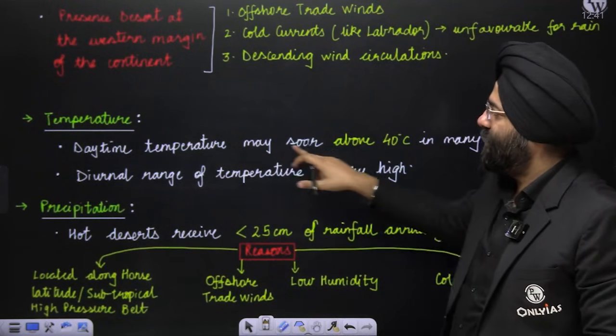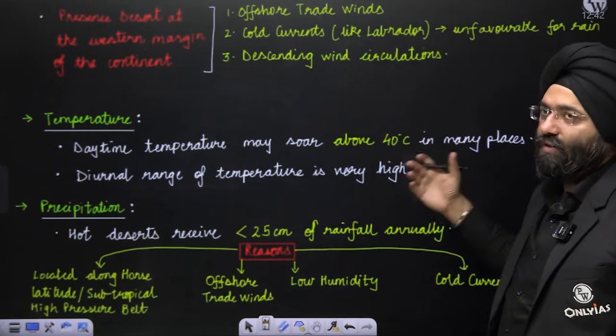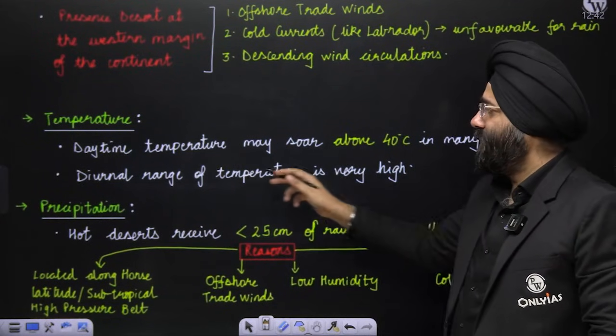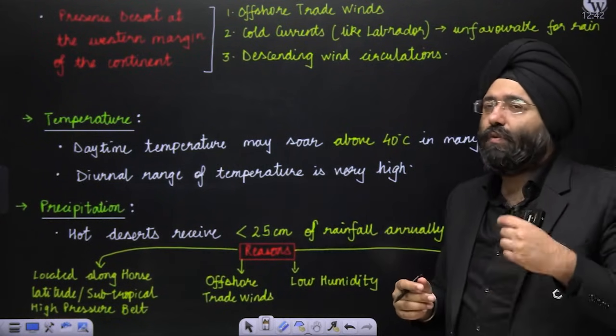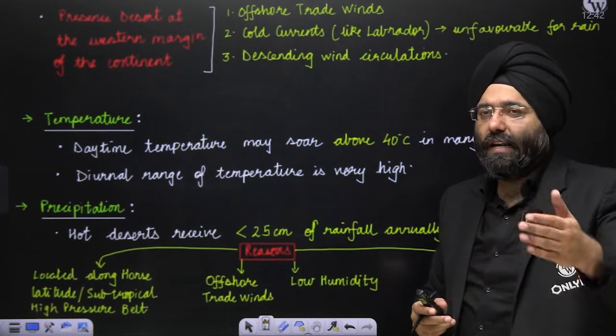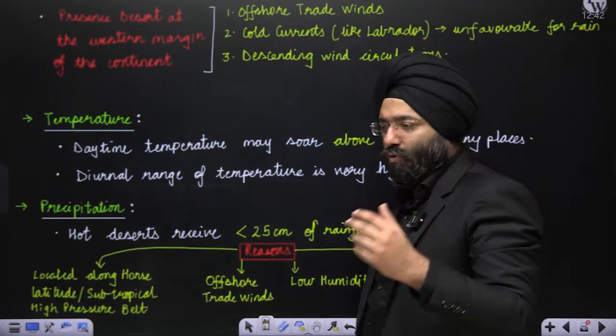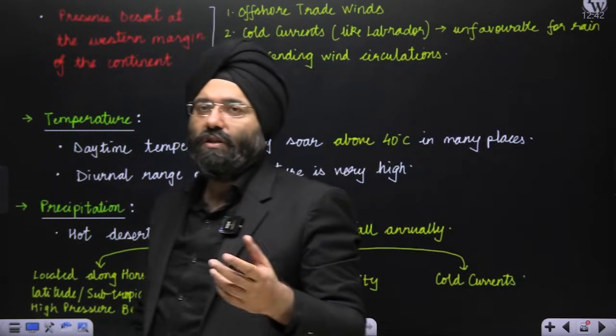Temperature: daytime temperature may be above 40 degrees Celsius or even more in certain regions. In Libya, you have recorded more than 55 degrees Celsius also. Diurnal range is very high. What do you mean by diurnal range? Diurnal range means that the day and night temperature difference is very high. Why? These are regions where, as I have told you, moisture is lacking, so there is no cloud formation also.